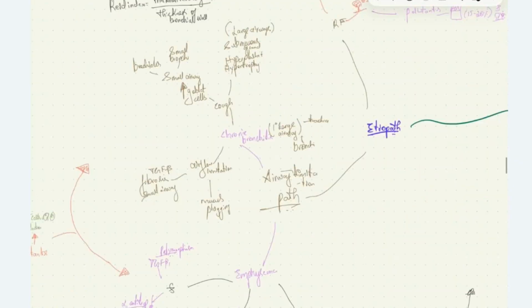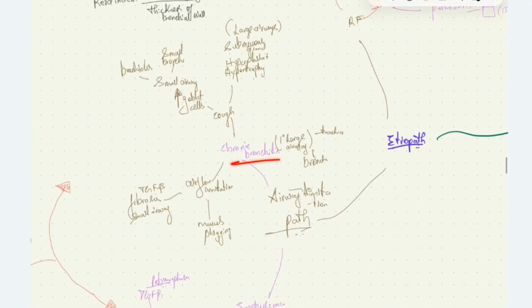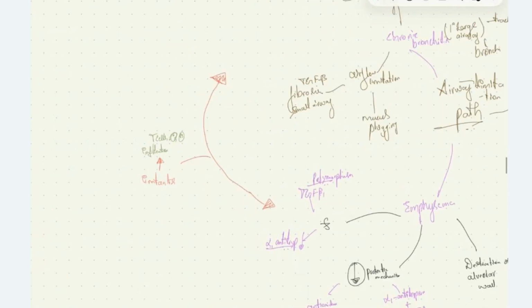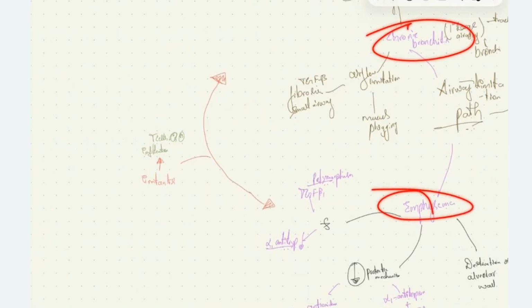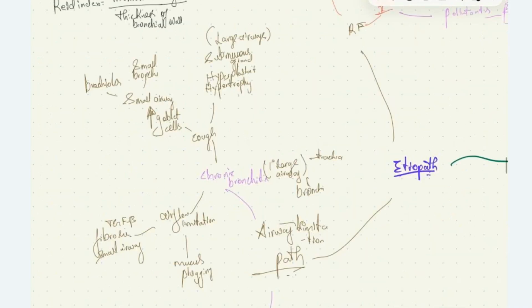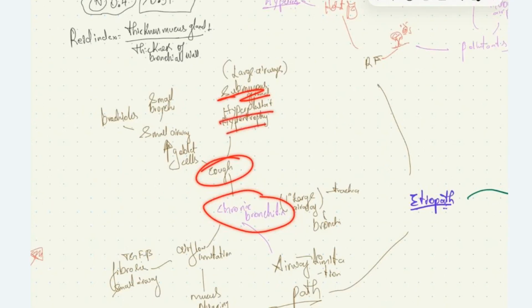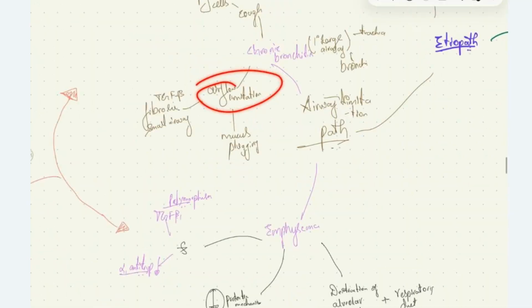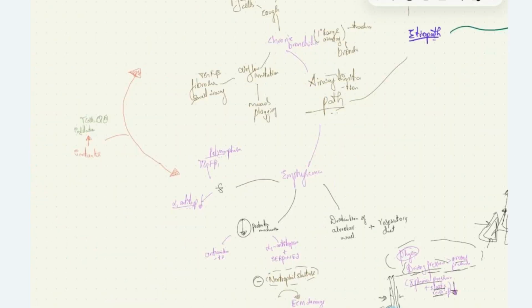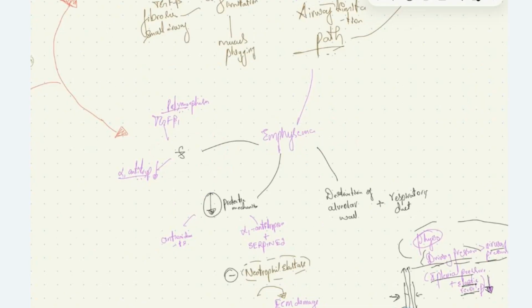We have the pathophysiology of chronic bronchitis, where it involves predominantly large airways like the trachea and bronchi. Initially, in both conditions, chronic bronchitis and emphysema, these irritants mentioned above will cause infiltration of T cells, neutrophils, and macrophages into the airways, causing inflammatory damage. We see cough in chronic bronchitis due to submucosal gland hypertrophy and hyperplasia in large airways, and an increased number of goblet cells in the small airways. The airflow limitation is due to fibrosis of small airways due to TGF beta and also mucosal plugging of large airways.